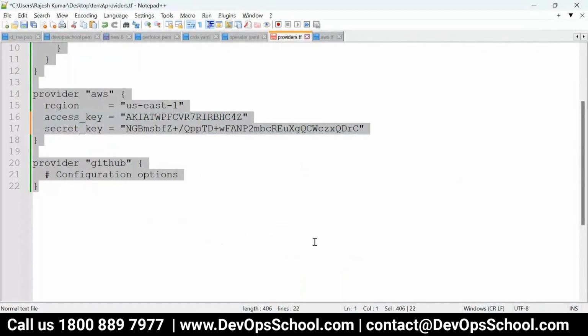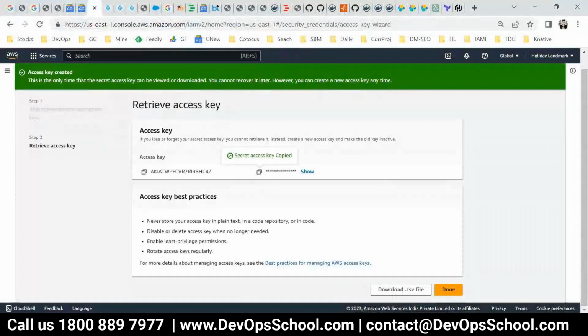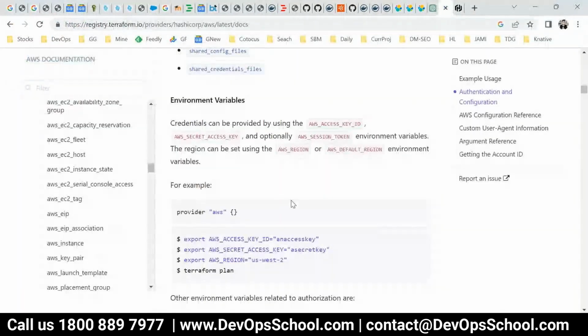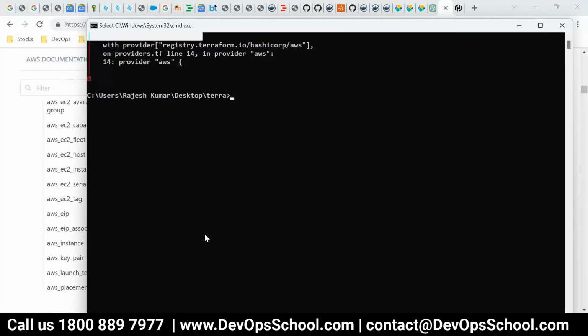Done. Did you understand that, all of you? Hello? Yes. By the way, each provider has a different way to authenticate. So learn from the provider documents only.